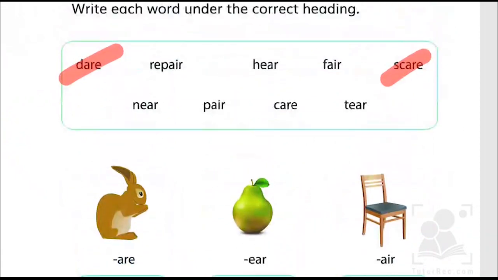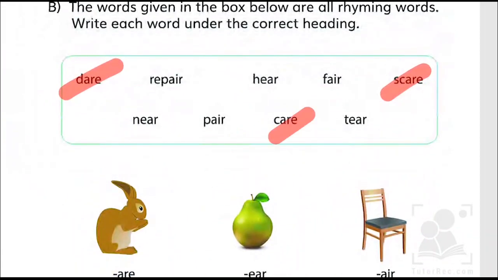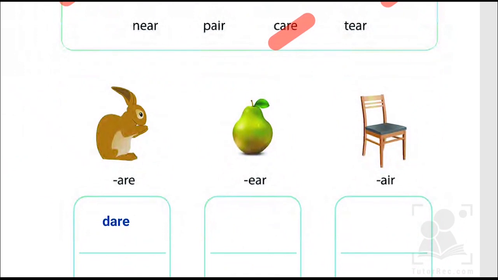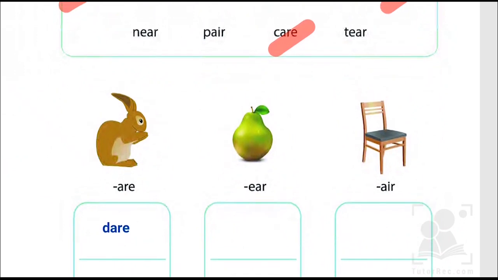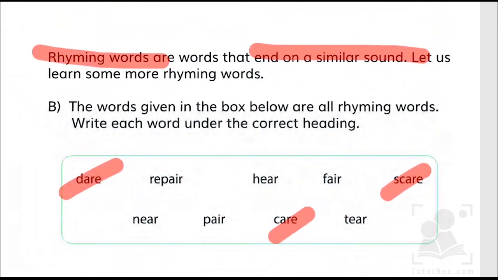So we are done with this as well. So the last two columns of EAR and AIR, you have to do on your own, kids, so that you can understand the rhyming words that end on a similar sound.